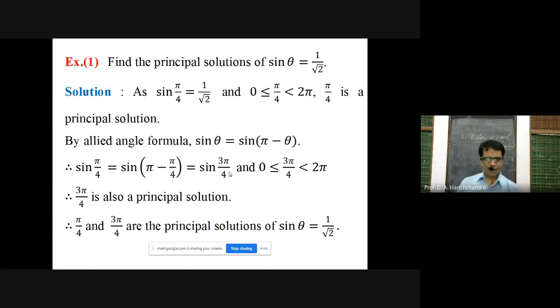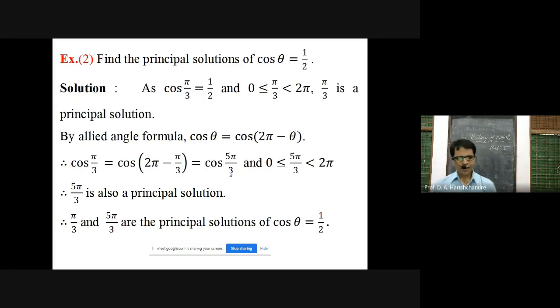So sine pi by 4 and sine 3 pi by 4 become equal. And since sine pi by 4 is 1 by root 2, sine 3 pi by 4 is also 1 by root 2. So 3 pi by 4 becomes a solution of that equation. Also, 3 pi by 4 lies between 0 to 2 pi, and that's why 3 pi by 4 is a principal solution of the given equation. So how many principal solutions did we get for sine theta is equal to 1 by root 2? Two principal solutions, pi by 4 and 3 pi by 4.